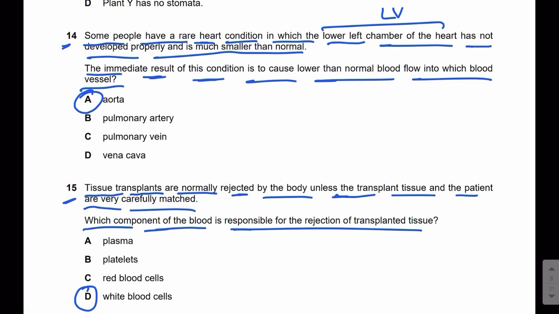Whenever tissue is transplanted, if the transplanted tissue does not match with the antigens of the receiver or the recipient, antibodies will form against the transplant tissue, and antibodies are formed by lymphocytes. So lymphocytes are the main cells which are involved in tissue rejection.